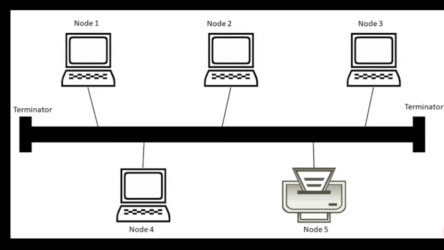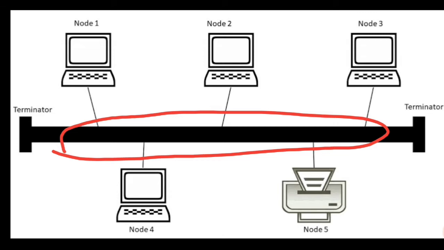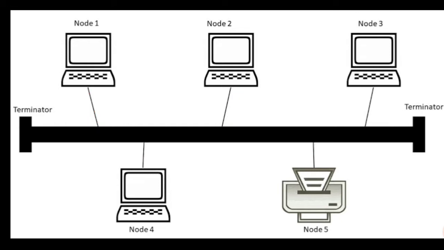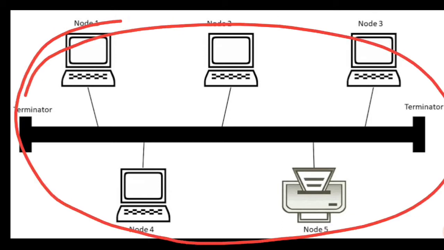So if the cable itself fails, if this main thing fails, then where they are connected with this, right? If the connection itself fails, then what are they going to do? How are they going to send messages to each other? This is why whenever the cable fails, the entire network fails. So this is a very big disadvantage of bus topology.